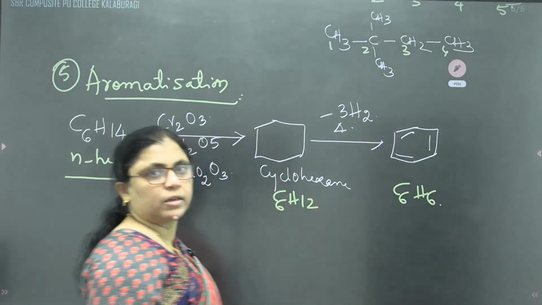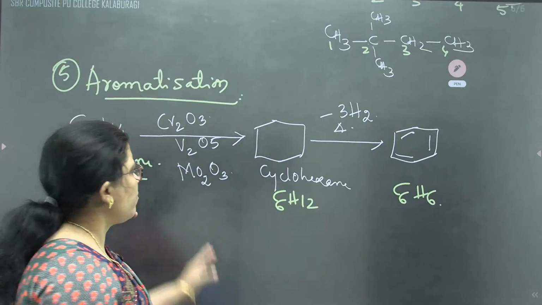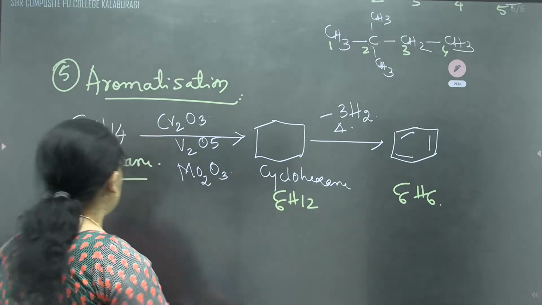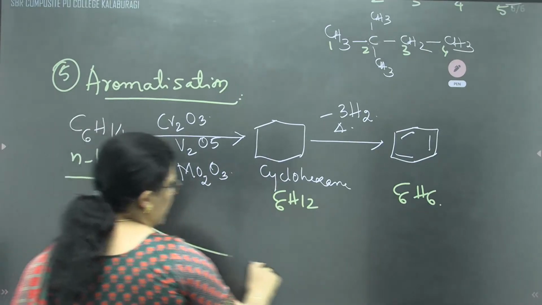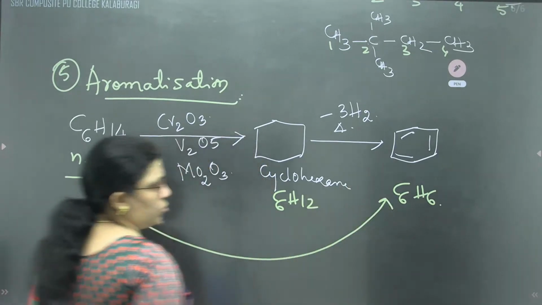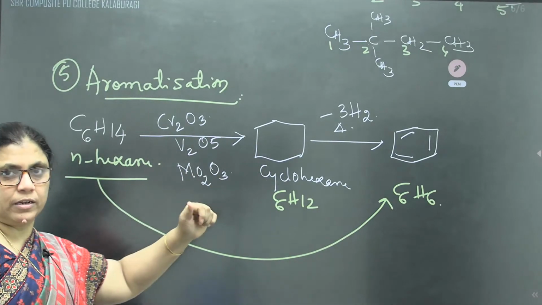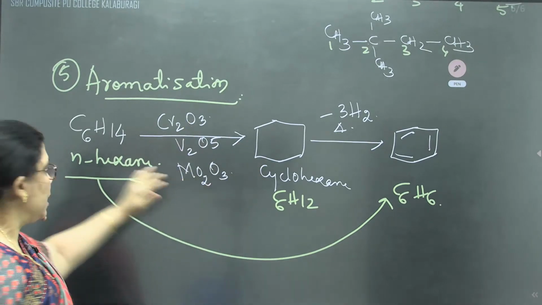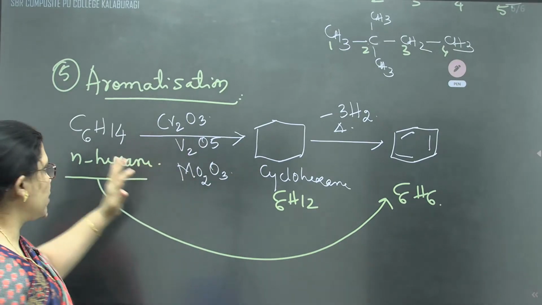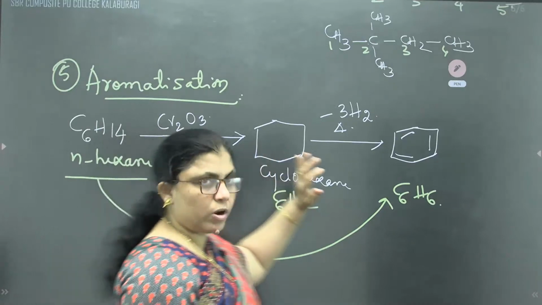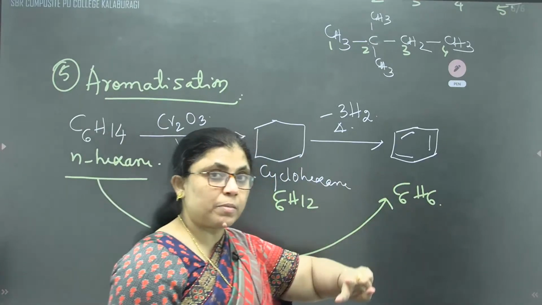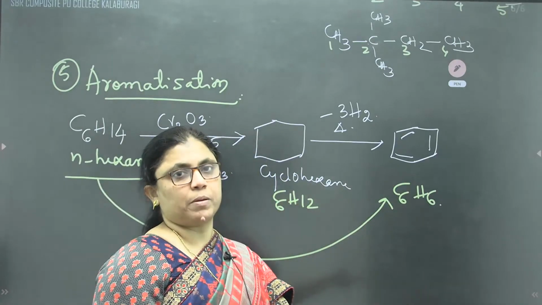Minus what? 3H2. Instead of writing this intermediate, directly we'll write that normal hexane is converted into cyclohexane, cyclohexane to benzene. Instead of writing two steps, directly we can write the conversion that normal hexane can be converted into benzene, a 6-membered ring or more than 6-membered ring.